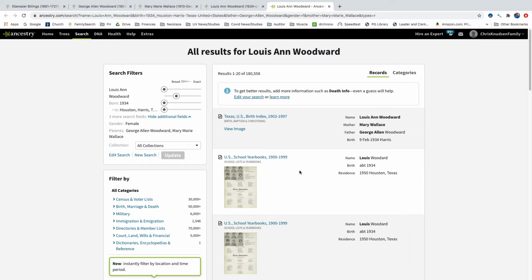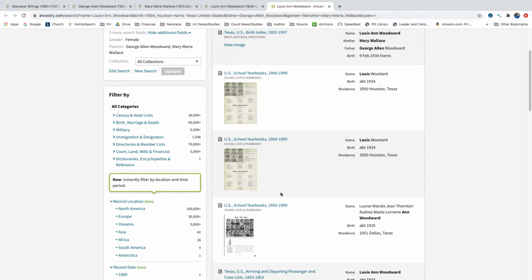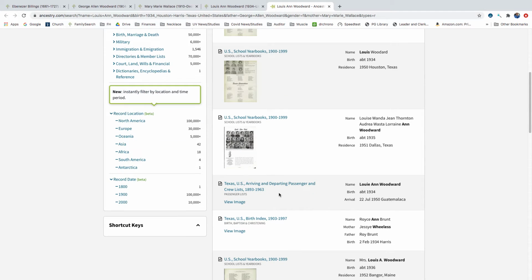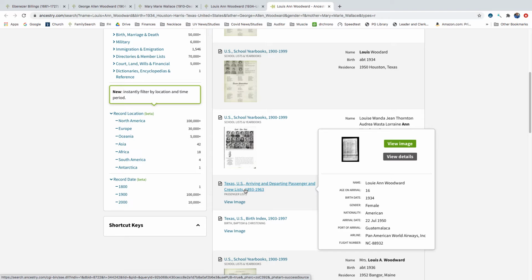Okay, we've got her in yearbooks. Passenger list in 1950. Flying on an airplane to Guatemala. Is that in Guatemala?